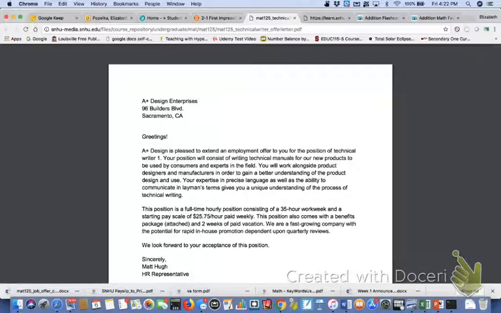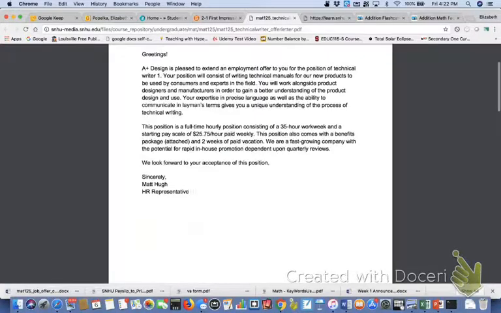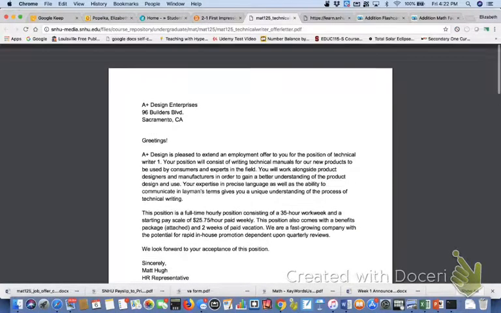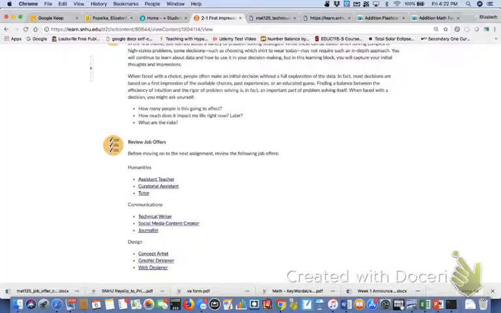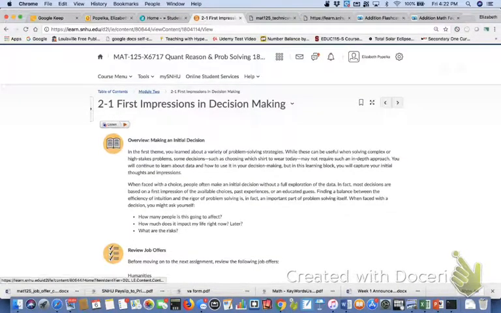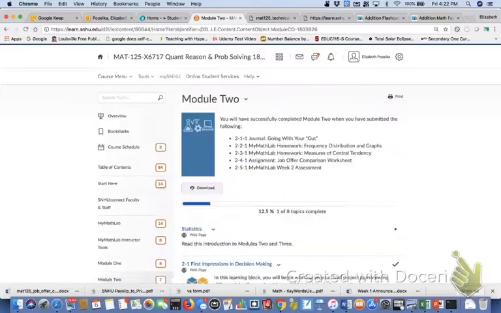As you'll see, it's really just kind of getting a gut reaction. It will be important later. People have a tendency to overlook the fact that there are multiple pages to this. So these are the actual jobs that you are going to use to answer the questions for that first journal assignment. The other thing, let me go back here to the module.